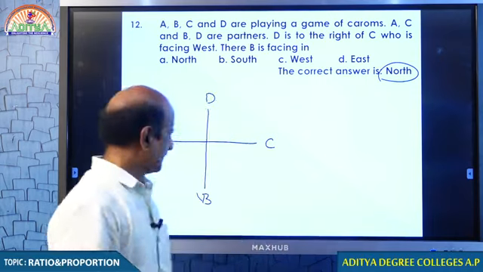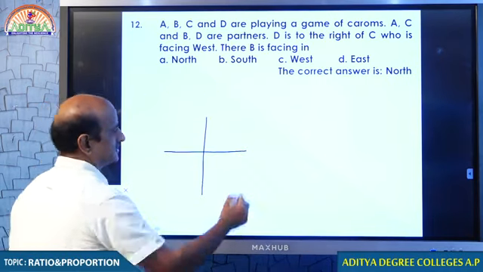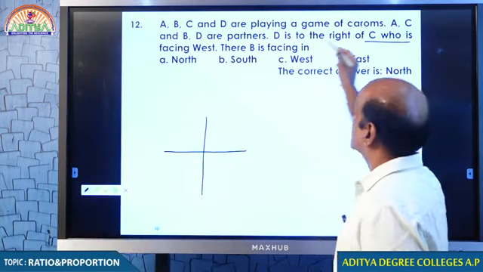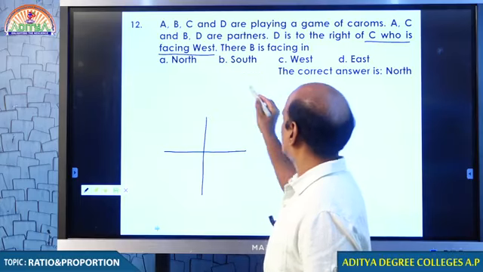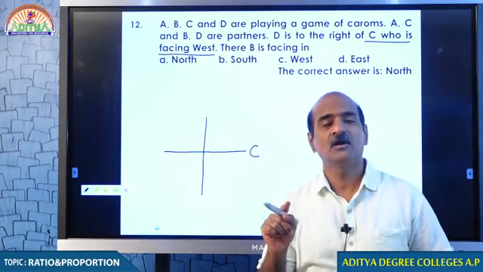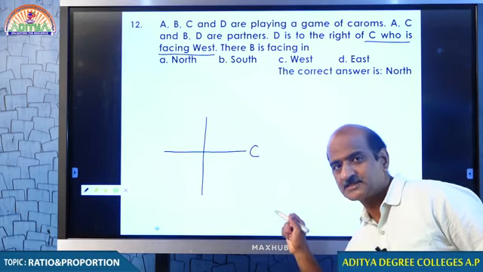That is the point. What is the logic in the question? The logic is, see who is facing west. If you want to face west, you must be in the east.